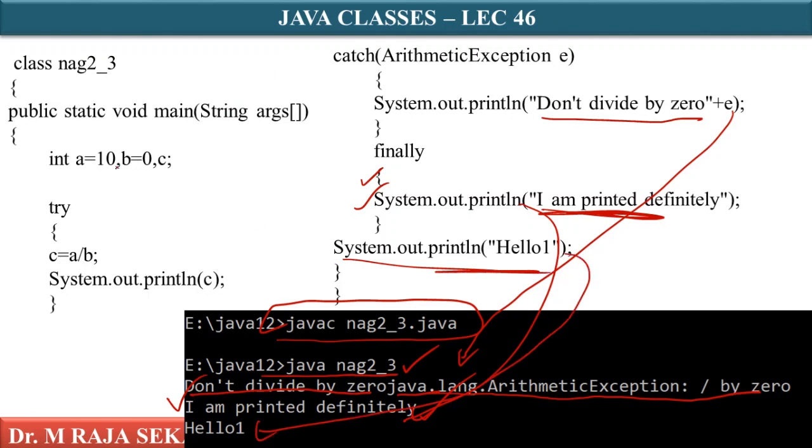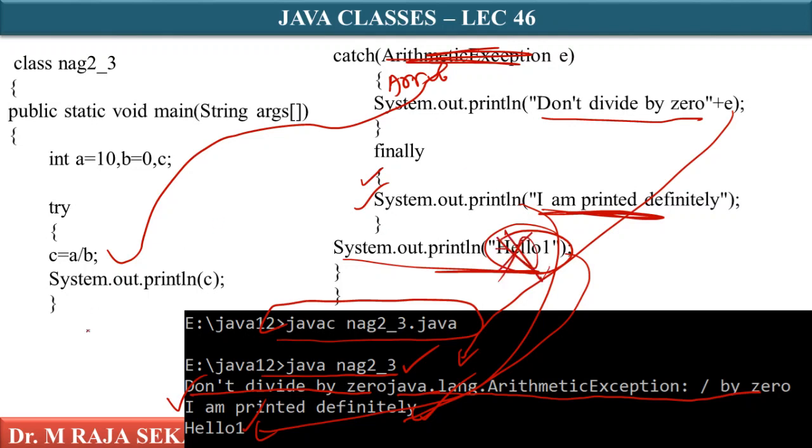Why? Because an exception is raised, and that raised exception is handled by the appropriate class, ArithmeticException. As it is handled by this particular catch block, hello 1 is printed. You are handling the exception properly, so this program will get executed till the last statement. That's why you are getting hello 1. Instead of ArithmeticException, if you write something like ArrayIndexOutOfBoundsException, this hello 1 will not get printed, isn't it?